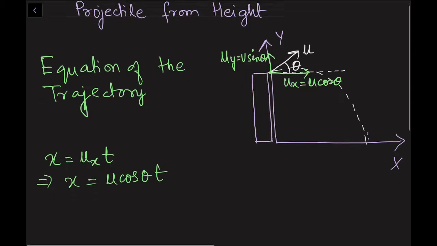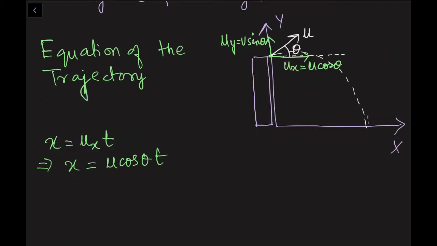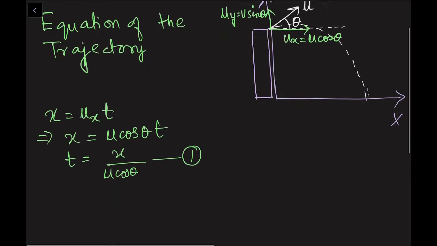And from here, just like the previous calculation of trajectory for projectile from ground, we can find t equals x by u cos theta, and I am keeping this ready. I will be using it.